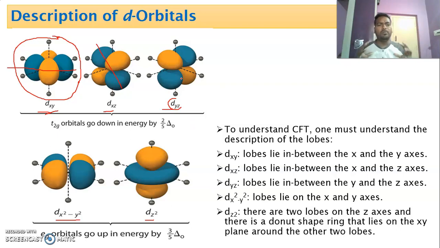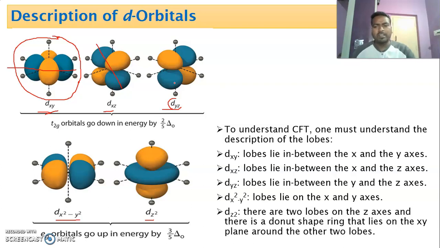Dear students, there are 5 d orbitals. One common sense point is that all the d orbitals cannot be accommodated in the same plane. Same plane means either x, y, or z. So they are accommodated in different planes in order to avoid repulsion. That's why they are based on the distribution of the orbitals along various axes.